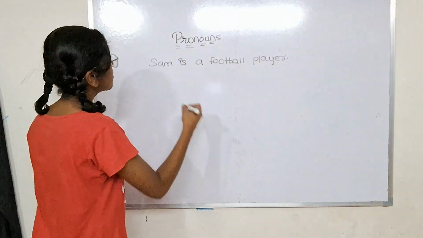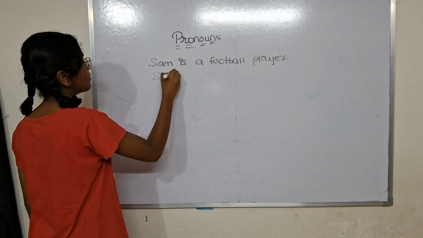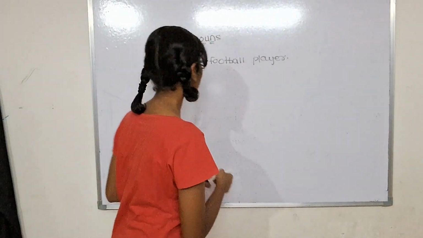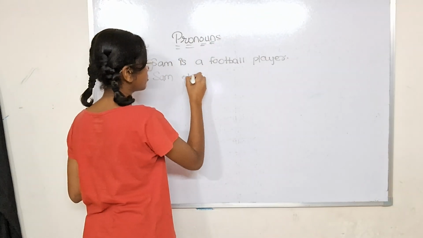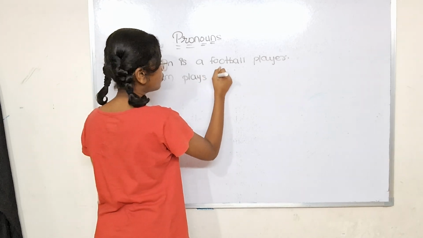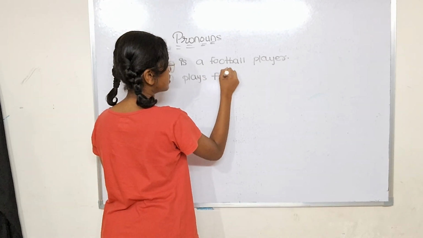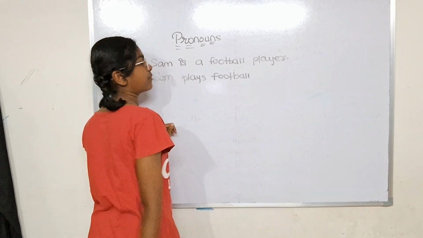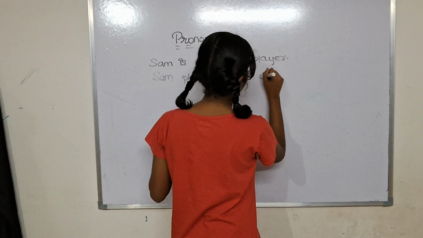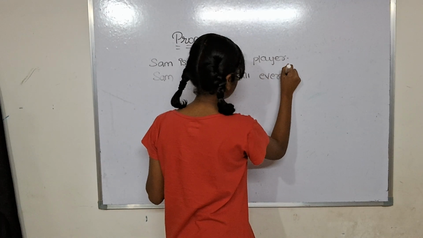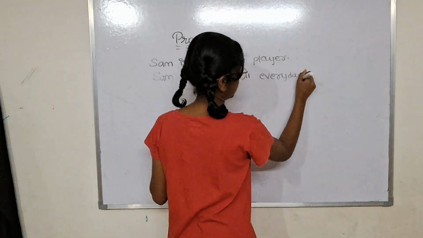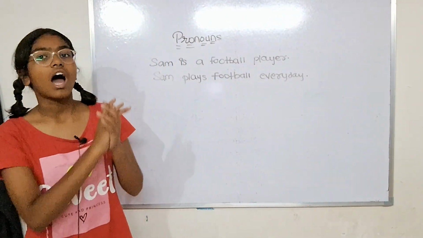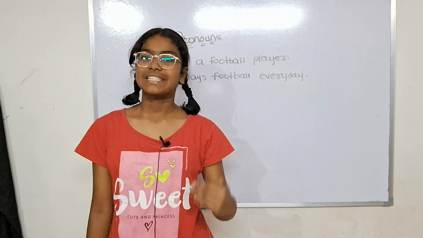My next sentence is, Sam plays football every day. And suppose in both of the sentences I am using Sam continuously.